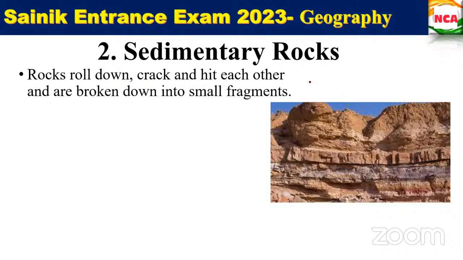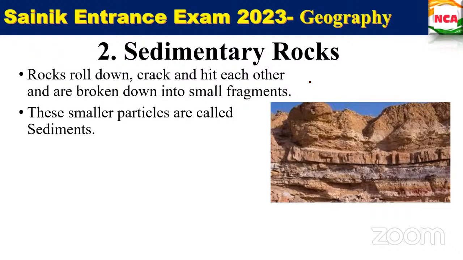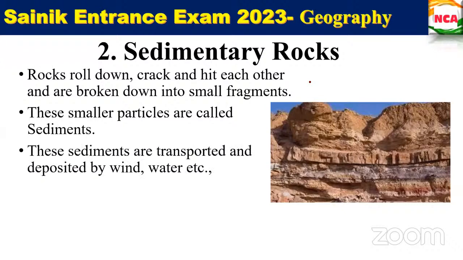Okay, fine. The sedimentary rocks, when the rocks roll down, they crack and hit each other, and they will be broken into small fragments, no? So those small fragments will deposit layer by layer, okay? Over a period of time, those small particles will combine together to form a big rock. That is what sedimentary rocks are. How are these sediments transported from one place to another? By means of wind, water, etc. The sediments are compressed and hardened to form this layer of rocks.